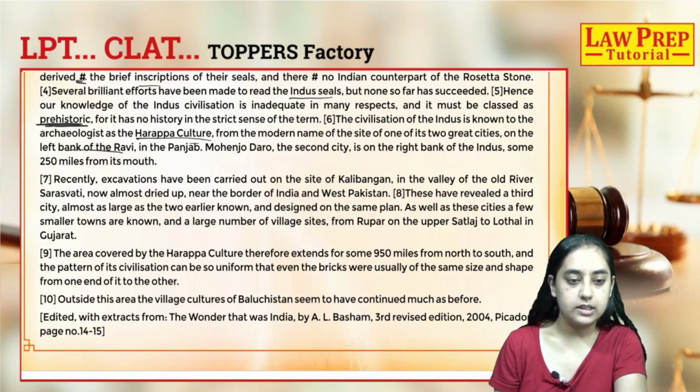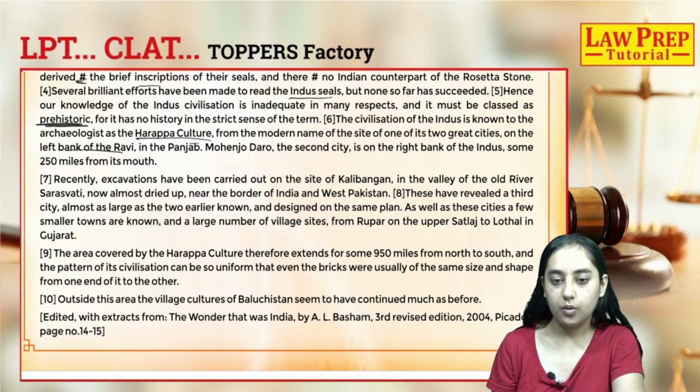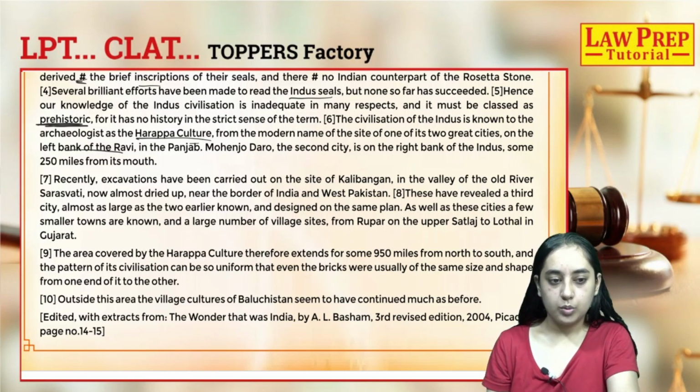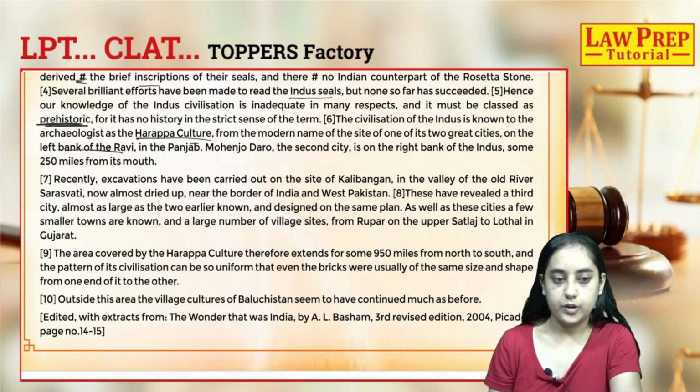The seventh sentence is: recently excavations have been carried out on the site of Kalibangan. These sentences, from 7 to 10, we have to check for grammar also, because one question was based on the grammatical errors in these particular sentences. So we'll read these sentences carefully so that we know which sentence is grammatically correct and which is not.